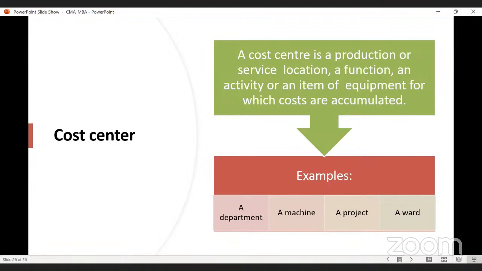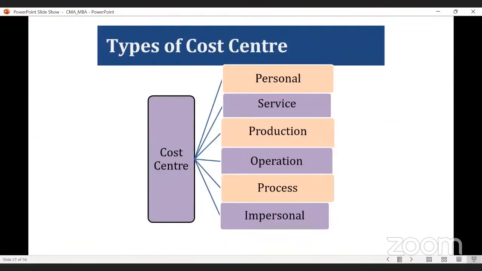So examples of cost center, as I have already told you, it may be a particular person, a department, a machine, a particular project, or it may be a particular ward also. So these are the various types of cost center generally we are using in the business. So it may be personal cost center, service cost center, production cost center. Production department may be one cost center, operation cost center, process cost center, because whenever we are producing the goods, actually physical tangible goods, it passes through various processes also.